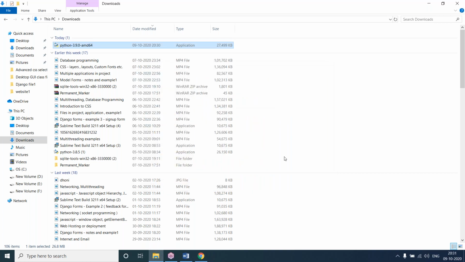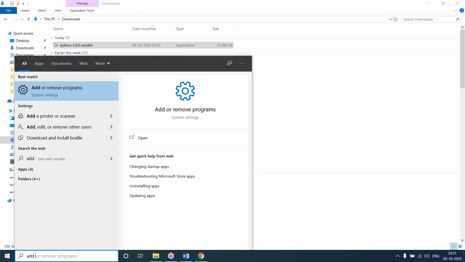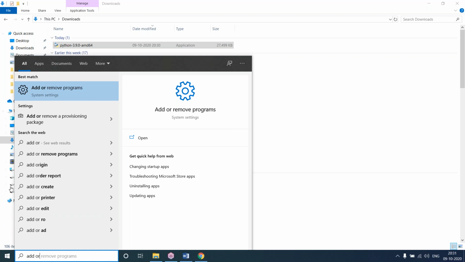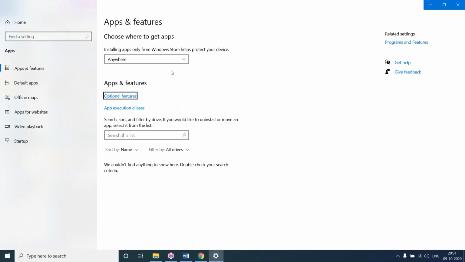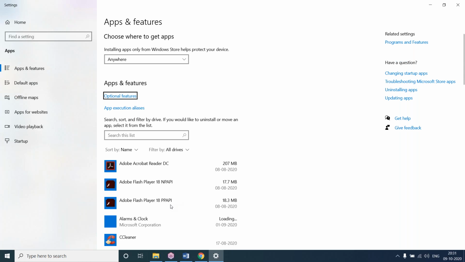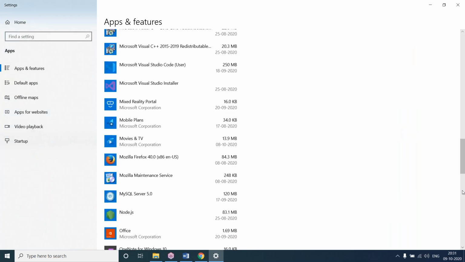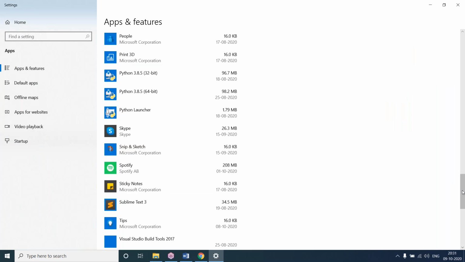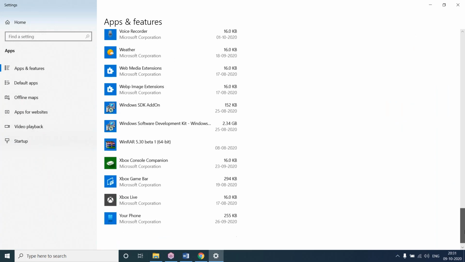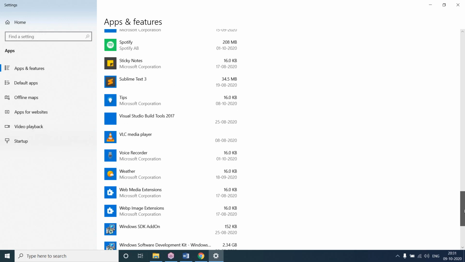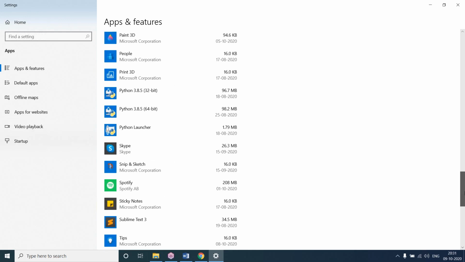So I'll delete the previous version. Here, add or remove programs. Here you can see 32-bit is there and also 64-bit is there.